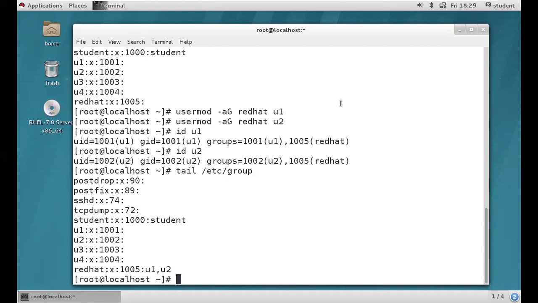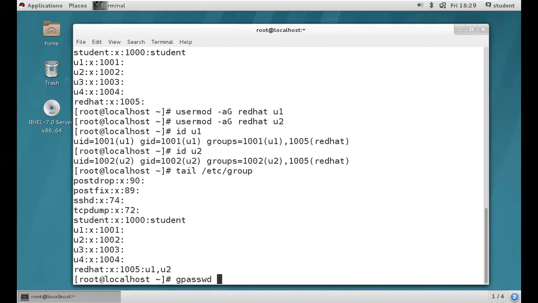Then how do we add multiple users at a time into one group? We have one command called gpasswd. We are unable to add multiple users into a single group with the usermod command, guys, so that's why we use the gpasswd command. With gpasswd, we can add multiple users into one group.